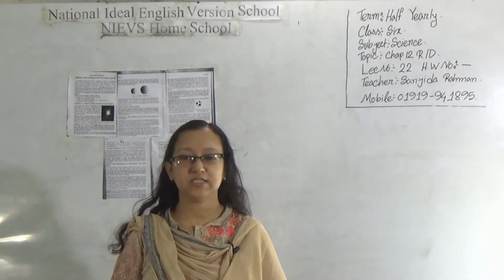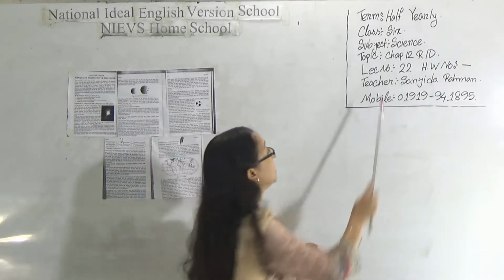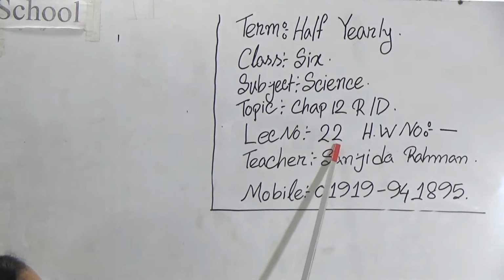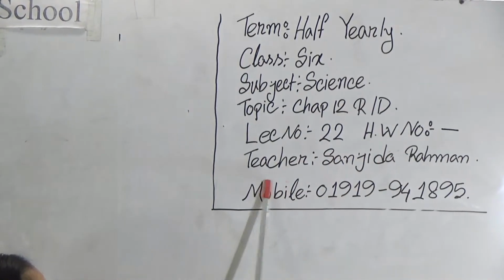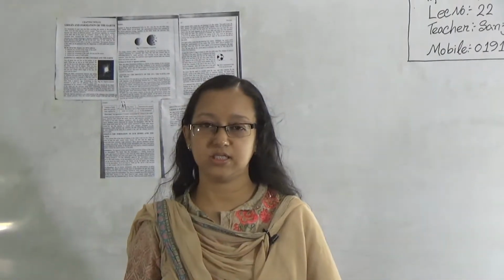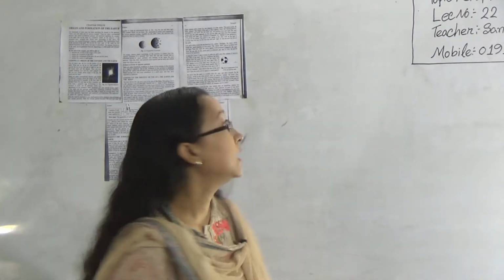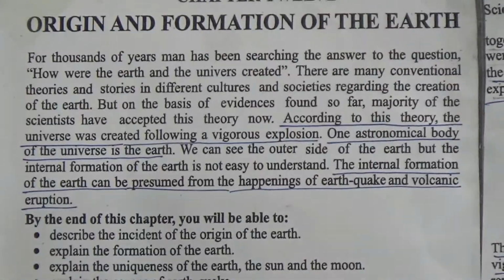Today I am going to take a science class for the students of class 6. Our today's class topic is chapter 12, and our lecture number is 22. My name is Sanjida Rahman and this is my contact number. My dear students, today we will discuss chapter 12, and the name of our chapter is the origin and formation of the earth.